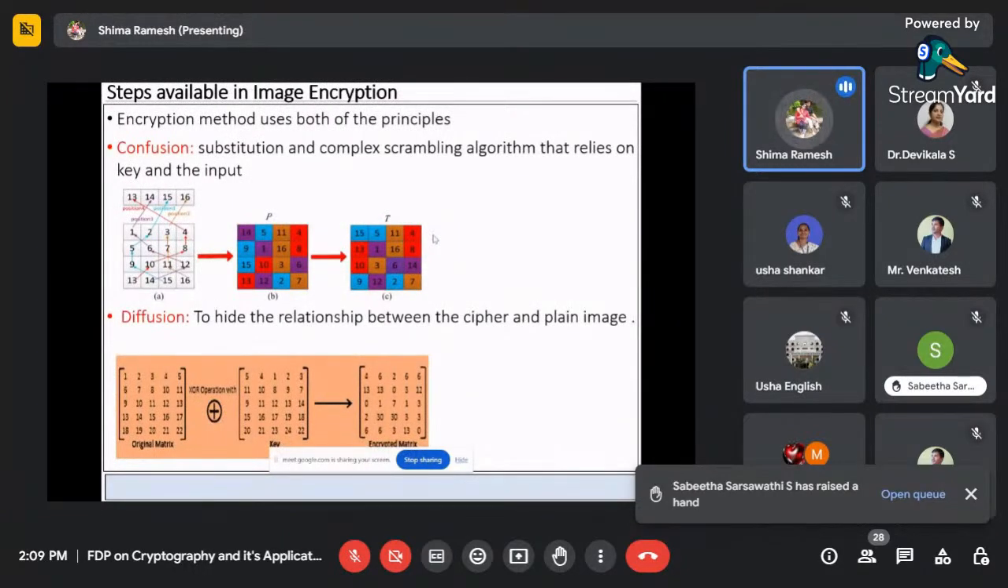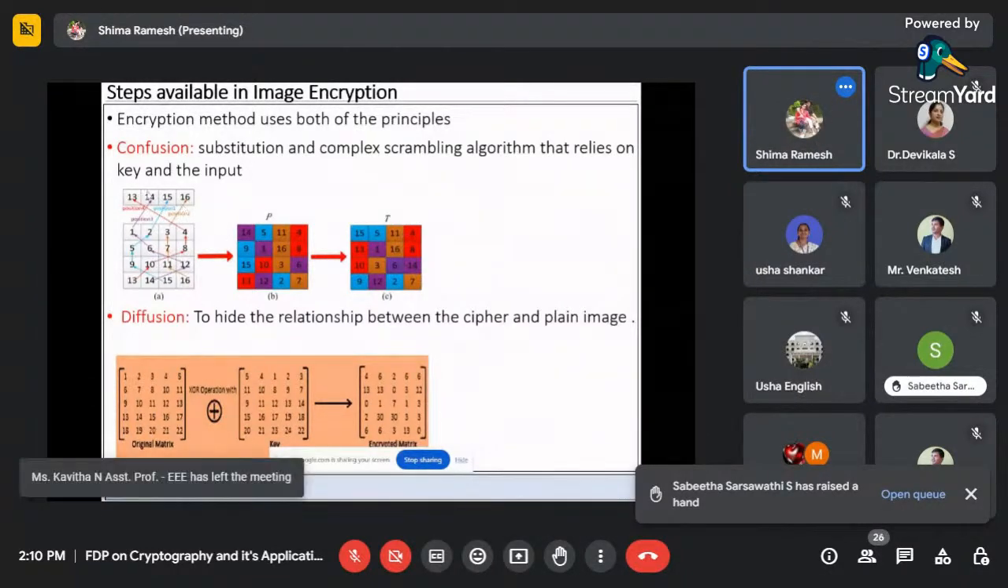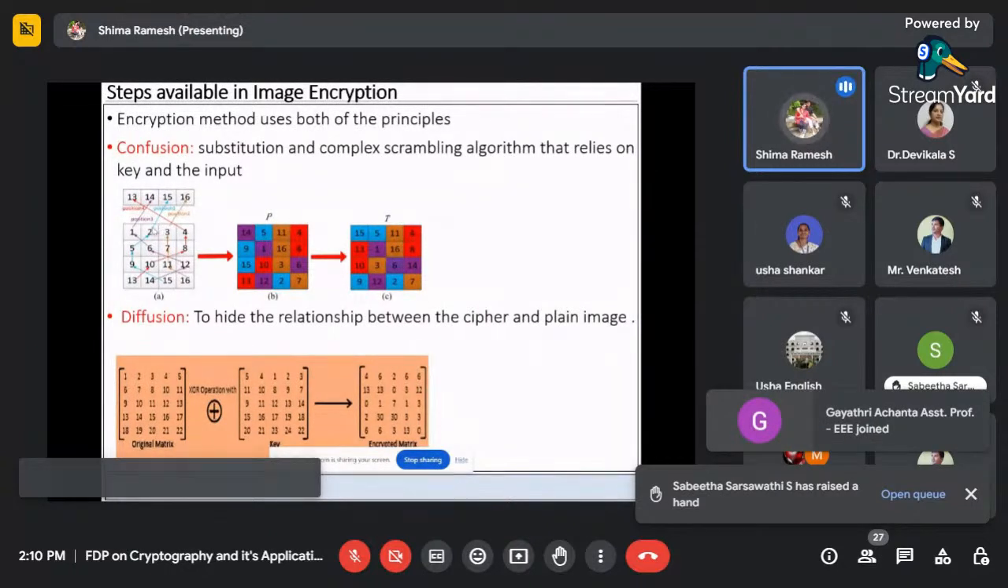So now come to our main steps. What are the main steps available in an image encryption algorithm? In any image encryption algorithm, we have to do two steps: one is confusion and the other is diffusion. So what is confusion here? I have shown it graphically so we can easily understand. Confusion means I am changing the pixels. See, I'm replacing 1 by 14, 2 by 5, and 15 by 2. Like this, I just shuffled it.